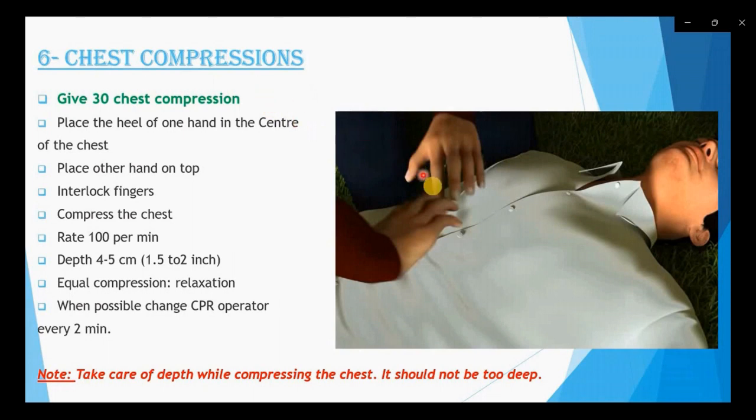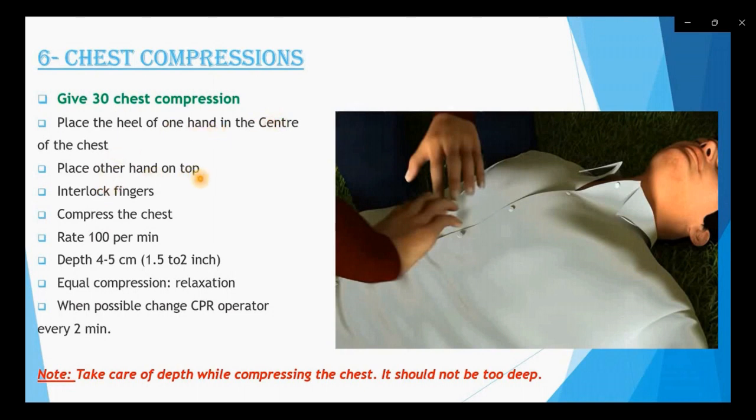Place the heel of one hand in the center of the chest. First we should make our position this way: we should place the heel of one hand in the center of the chest. And second, place the other hand on top. I will show you the video properly, but first we'll look at the points mentioned in this slide. First, place the heel of one hand in the center of the chest. Second, place the other hand on top. Third, interlock the fingers properly.